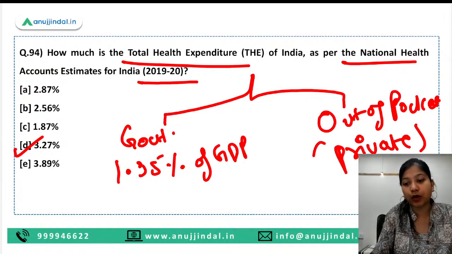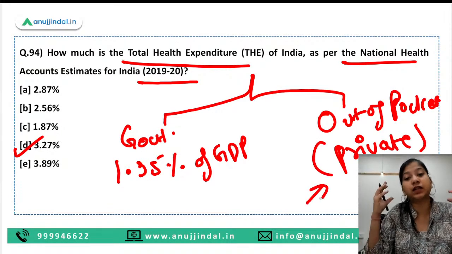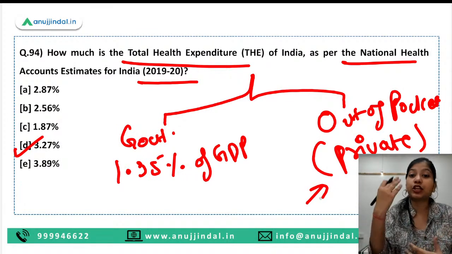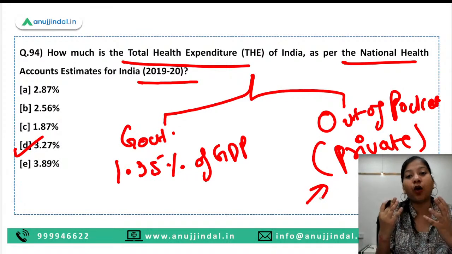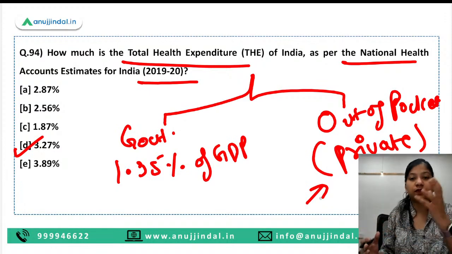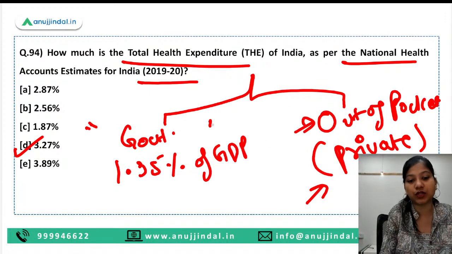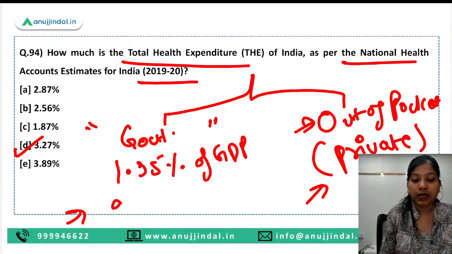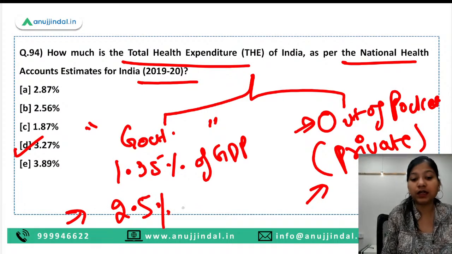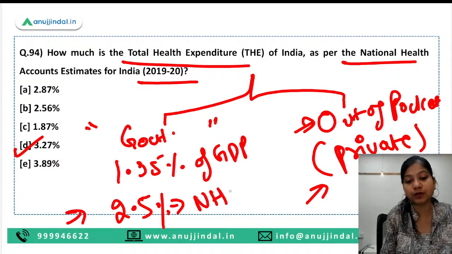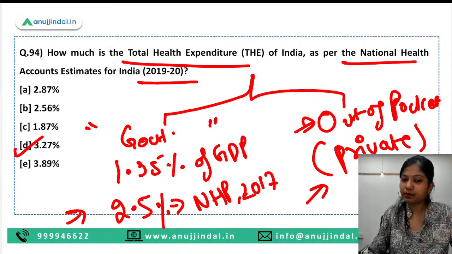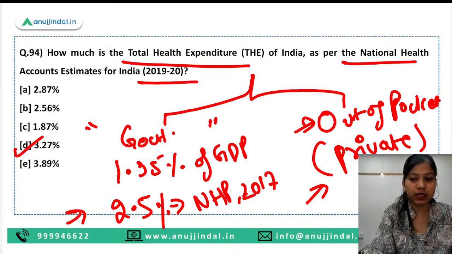So what is out-of-pocket expenditure? This is the expenditure that the household, the consumers like you and me, have to spend on the healthcare services that we avail from the private sector. So this is the extra expenditure, and the government expenditure is 1.35% of the GDP, which is to be increased to 2.5% according to the National Health Policy of 2017. Okay? So I hope this much is clear to all of you.